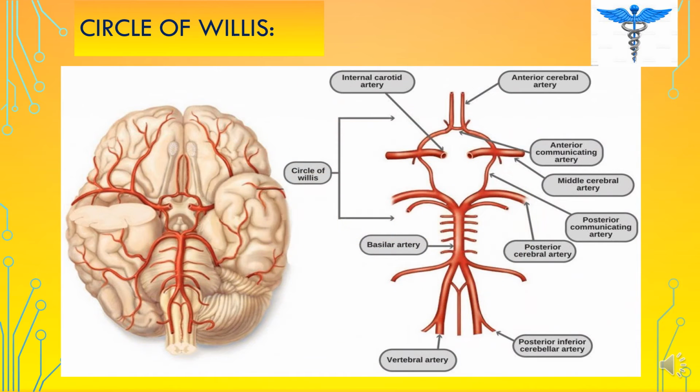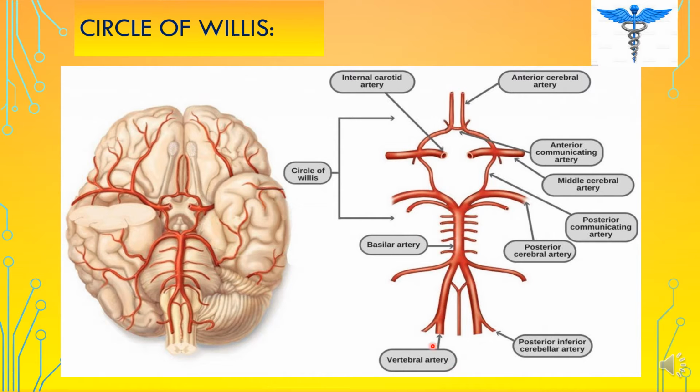So friends, let's start today's topic, the circle of Willis. Here you see a figure. In this figure you see a roughly circular network of arteries, and these arteries are basically the branches of the internal carotid artery and the vertebral artery. We studied the internal carotid artery and vertebral artery in our lecture on the arterial supply to the head and neck. Now we are going to discuss the circle of Willis here in detail.